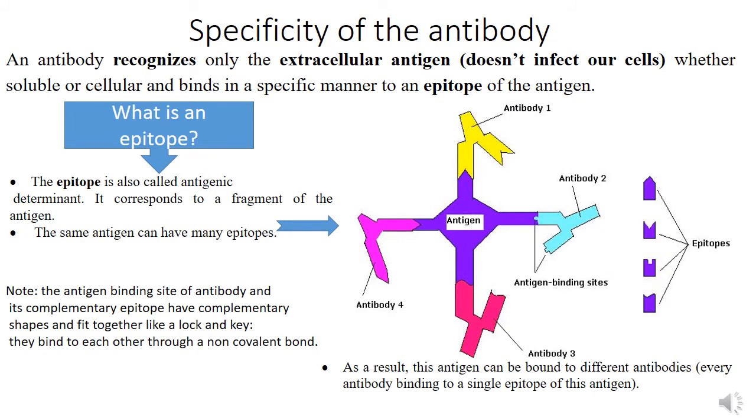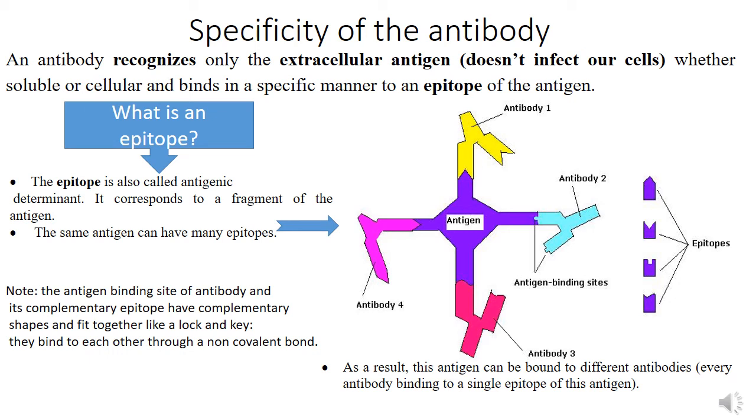Okay, what do we mean by the specificity of the antibody? An antibody recognizes only the extracellular antigen, that is the antigen that does not infect our cells, the antigen that stays outside. And that's what we meant by direct recognition of the antigen. So the antigen doesn't enter the cell and it won't be cut into peptides.